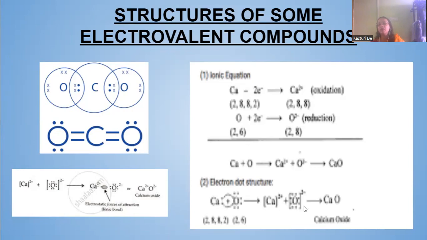That's slightly easy, but see, oxygen has 6 electrons in the valence shell: 1, 2, 3, 4, 5, 6. It gains 2 electrons from calcium, so it becomes 8. By gaining, it forms 2 minus. You can see this is 6 here, oxygen, and calcium has 2 electrons. From here, they move on to this. So it will form like this.